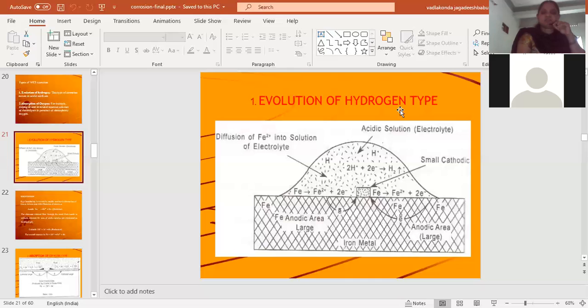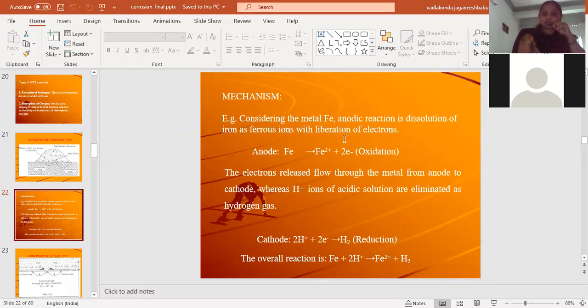The evolution of hydrogen type of mechanism will take place when the metal is exposed to a medium which is acidic in nature. Like dilute acids, when they come in contact with the metal, they will undergo the evolution of hydrogen type of mechanism, where at the anode oxidation of the metal will take place and at the cathode hydrogen gas will be evolved. The overall reaction of the evolution of hydrogen type will be like this: Fe + 2H+ gives rise to Fe+2 + H2. So at the anode corrosion will take place and at the cathode hydrogen gas will be evolved in the evolution of hydrogen type of mechanism.